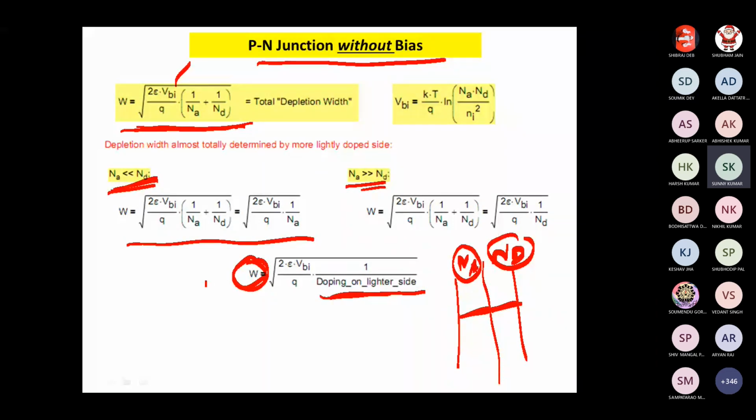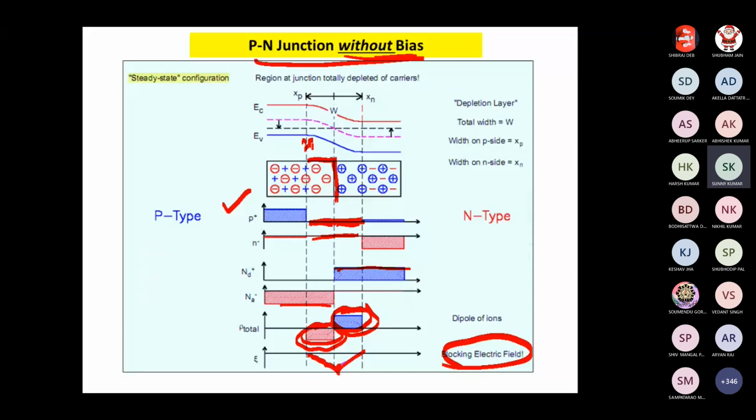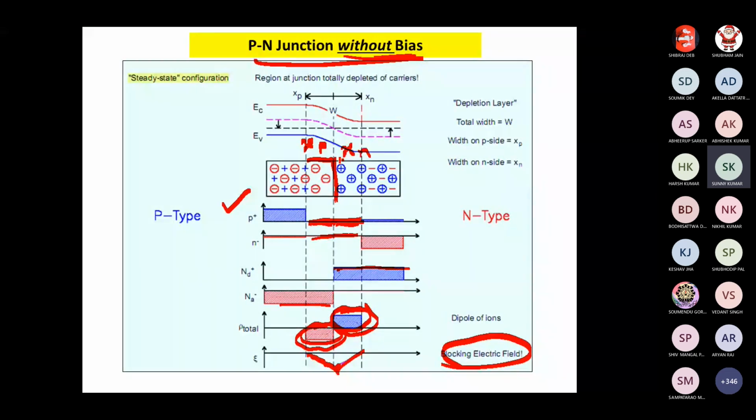So if it is uniform, the uniform width will be there, P side and N side. If it is non-uniform, then in this picture, this distance is xp, the depletion width on the P side, and this is xn on the N side. So W, the depletion width, is xp plus xn.